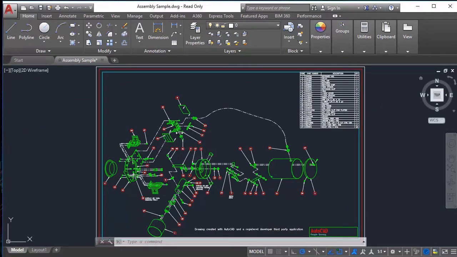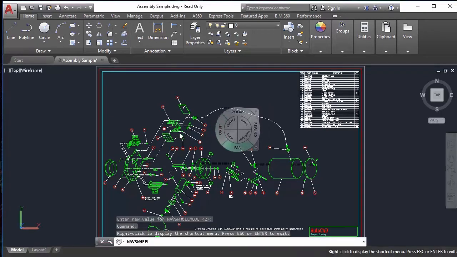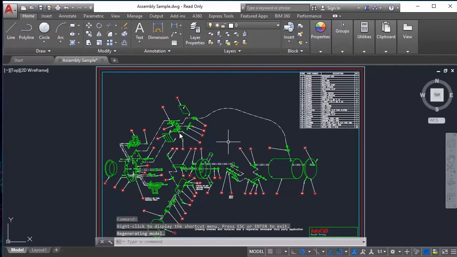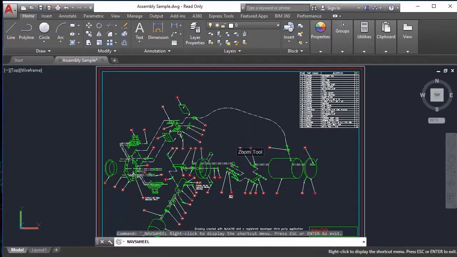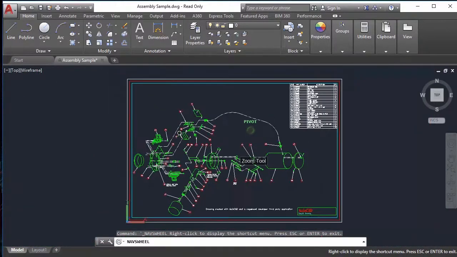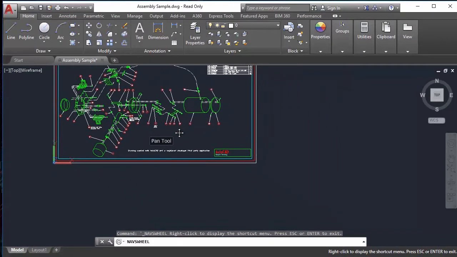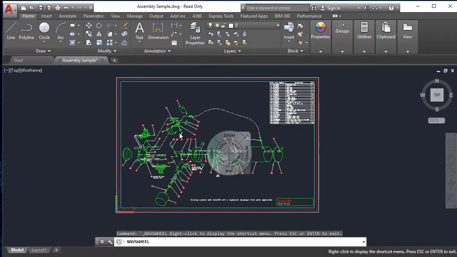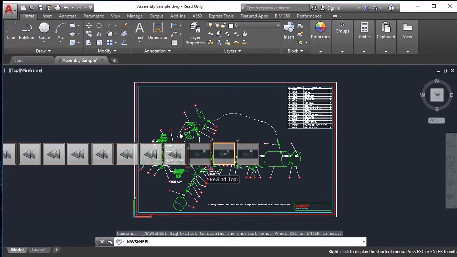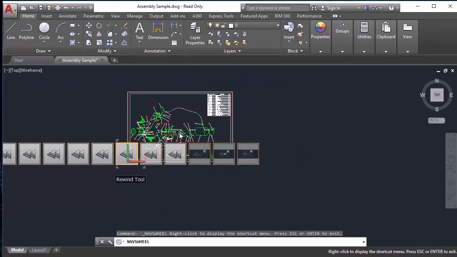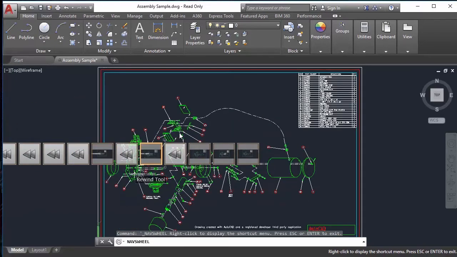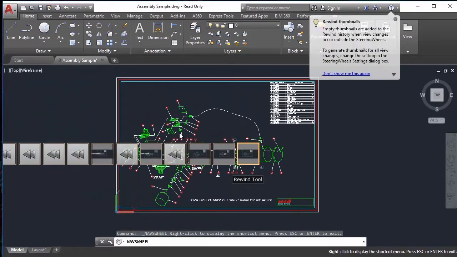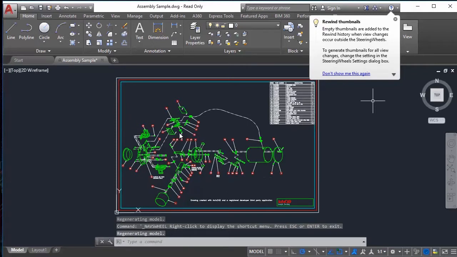Over here we have a few tools. The first one is the steering wheel with the tools that we have just seen. Let's click and this is the steering wheel. We can zoom in and zoom out. We can use the pan tool too, but all these tools we will see later because they are tools for 3D drawing. But we have rewind to see the previous views too. And this is the steering wheel. Okay, and now I close those.